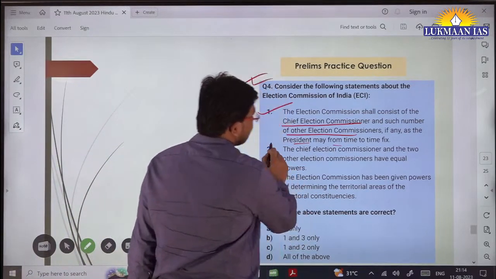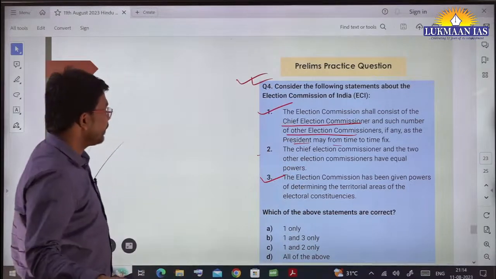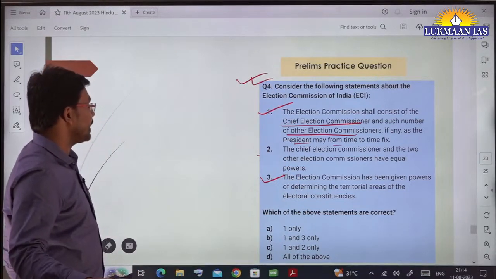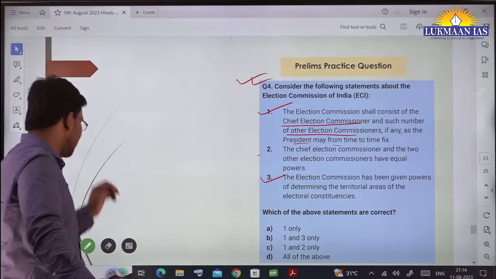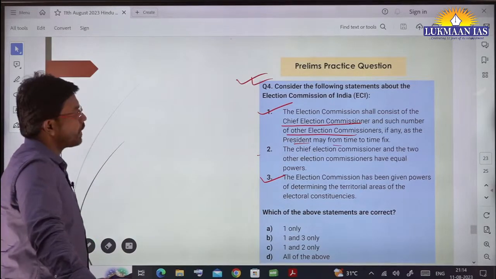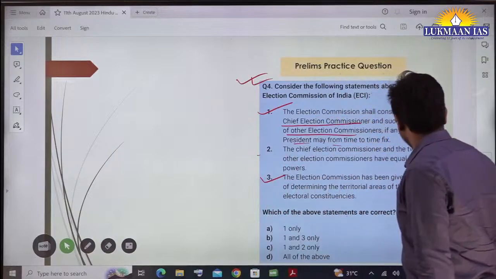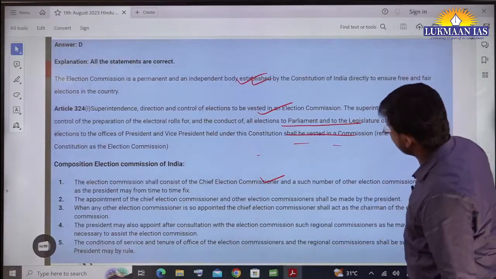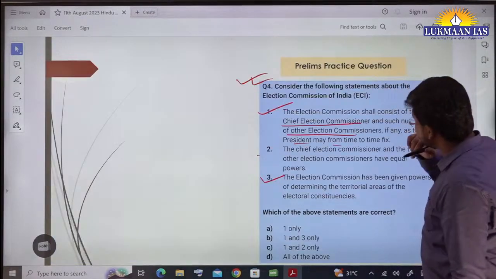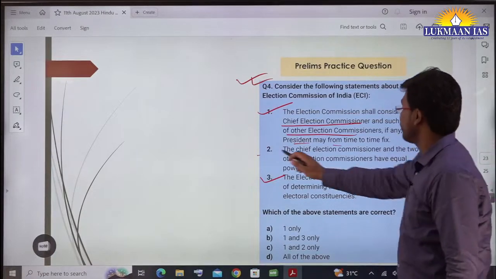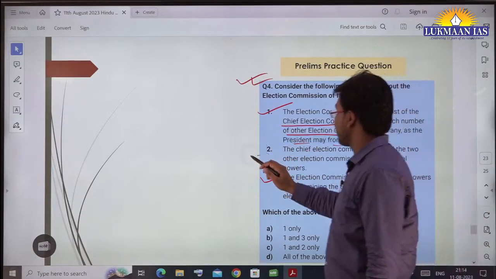Third, the Election Commission has been given powers to determine the territorial areas of electoral constituencies. We need to identify which of these statements are correct. In your free time, you can solve this question. As of now, all the 3 statements in this question are correct.